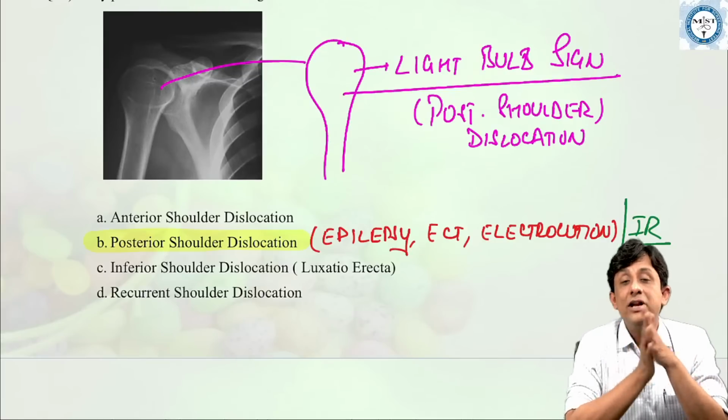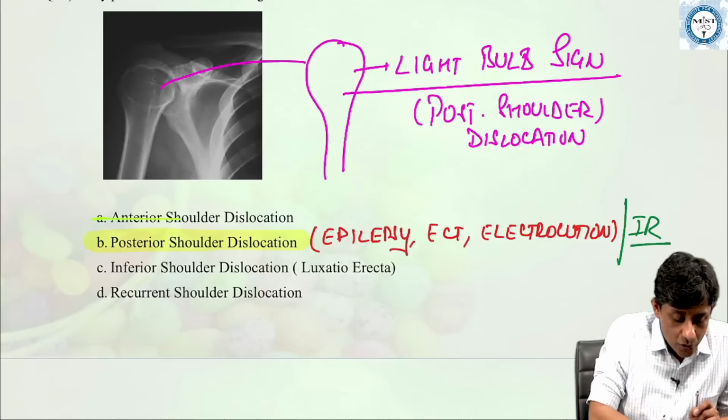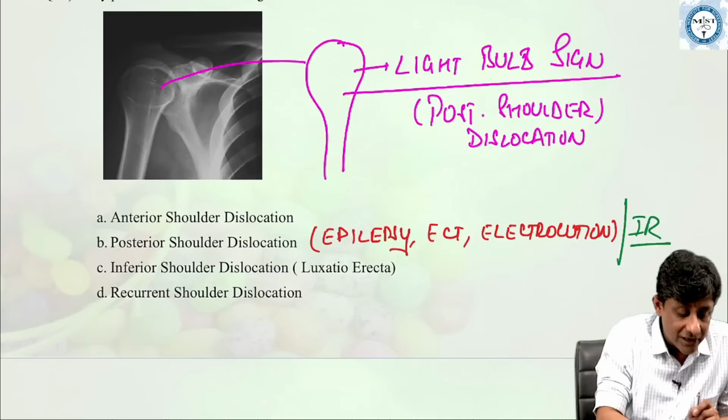Very nice. Now please remember a few points about anterior shoulder dislocation before you go for your examinations.